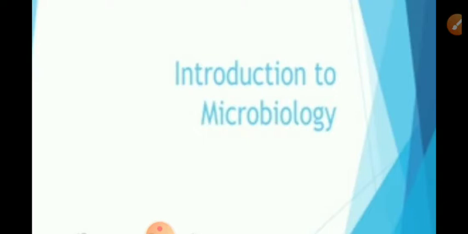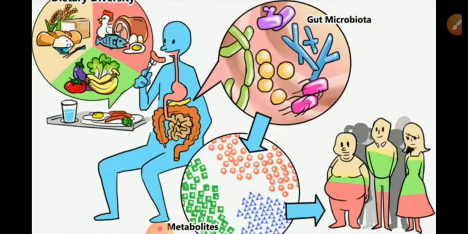Before explanation, let us see some slides here regarding microorganisms and dairy products. See here, these are the gut microbiota which are harming our intestinal region or gut region.